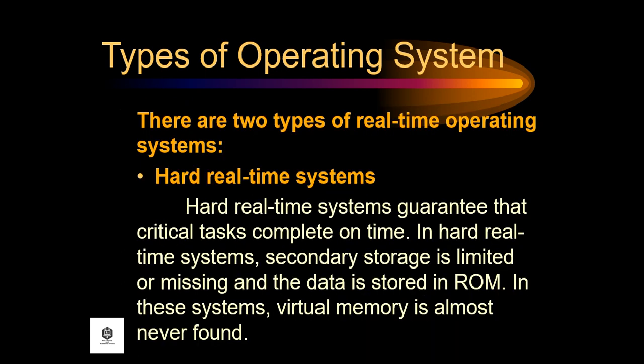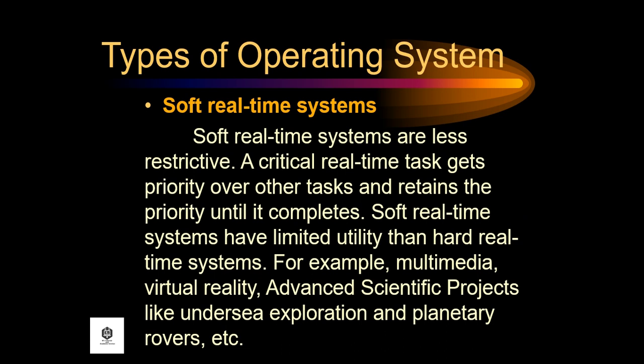There are two types of real-time operating systems. First, the hard real-time systems. The hard real-time systems guarantee that critical tasks complete on time. In hard real-time systems, secondary storage is limited or missing and the data is stored in ROM. In these systems, virtual memory is almost never found.